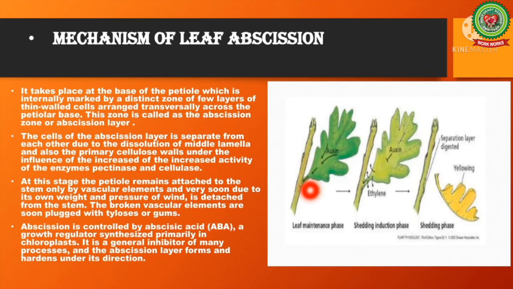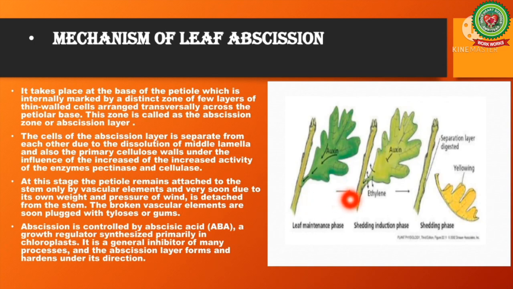Mechanism of leaf abscission. It takes place at the base of the petiole, which is internally marked by a distinct zone of a few layers of thin-walled cells arranged transversely across the petiolar base. This zone is called the abscission zone. The cells of the abscission layer separate from each other due to the dissolution of the middle lamella and also the primary cellulose wall under the influence of increased activity of the enzymes pectinase and cellulase,